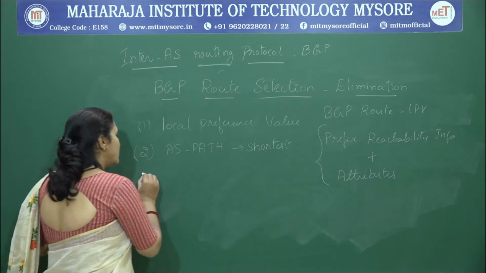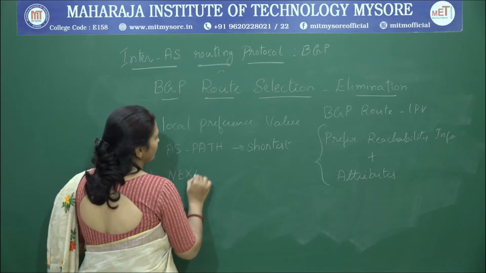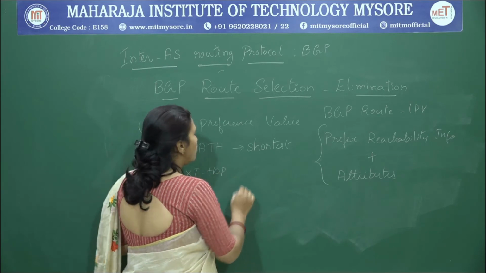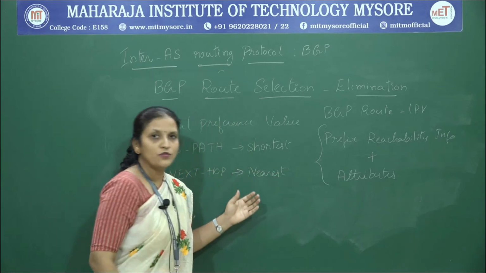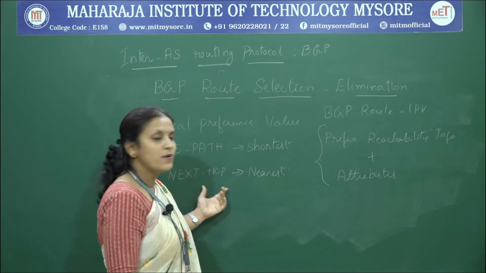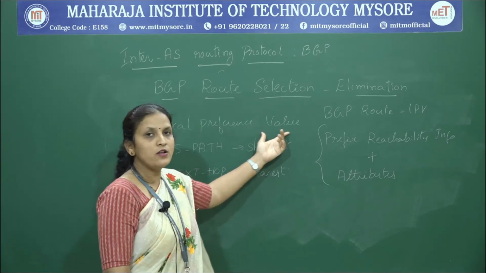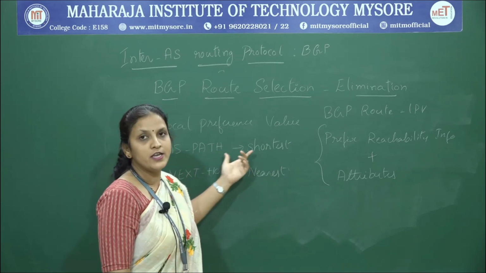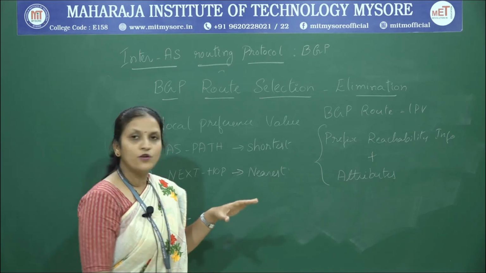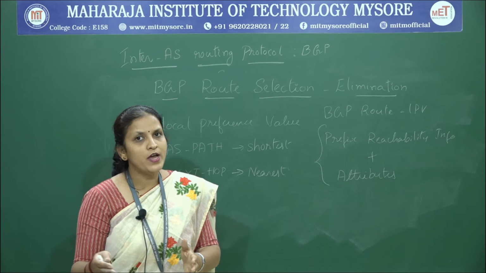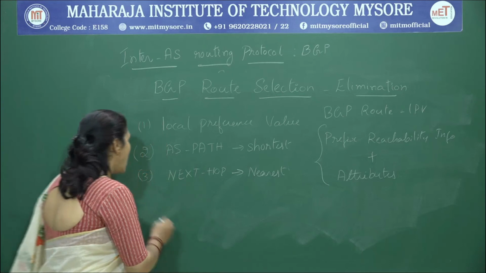Among those, the next elimination criterion used is the next hop. So, which is the nearest next hop I am having among all the paths that are available with the same local preference value and the same shortest AS path value? The nearest next hop path is going to be selected, and among 8 which we had, we might have 4 or 5 filtered.